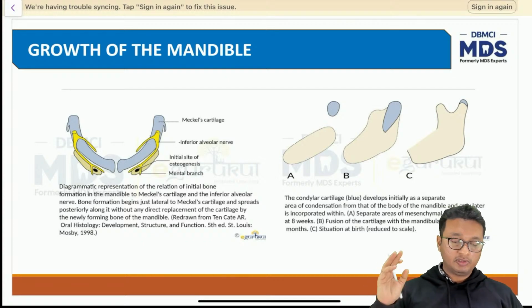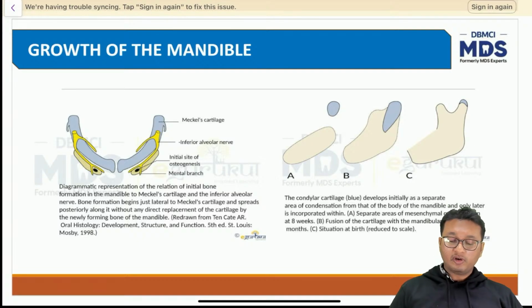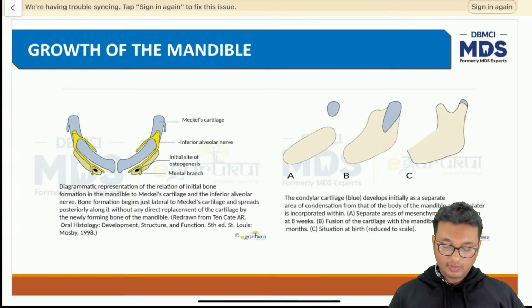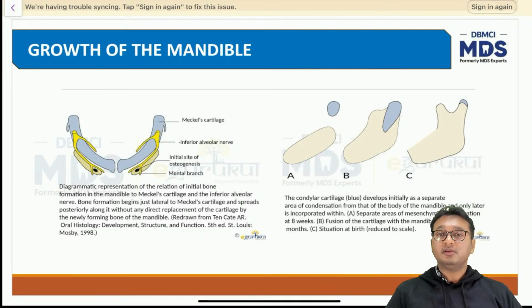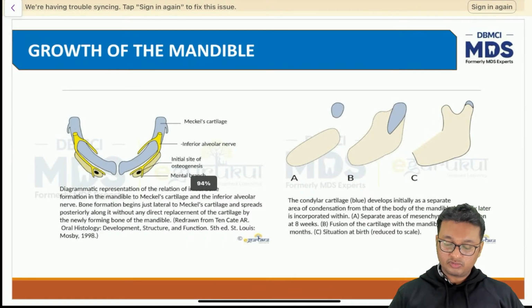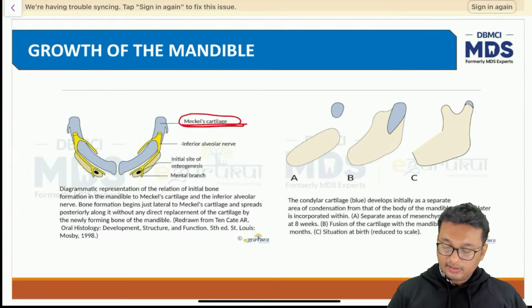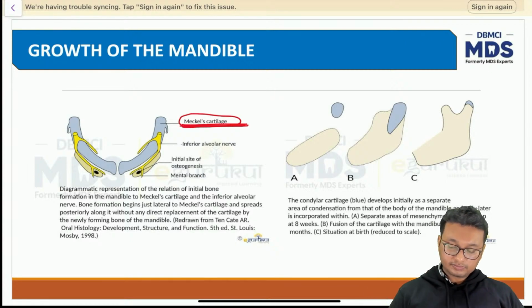We have talked about the growth of the cranial base, the maxilla, and the rotation of the jaws. Now we'll be talking about growth of the mandible also. In the prenatal age, the mandible always grows like in this diagram, what is shown in the figure. So Meckel's cartilage is the primary cartilage of the second branchial arch, I think, if I'm not wrong.